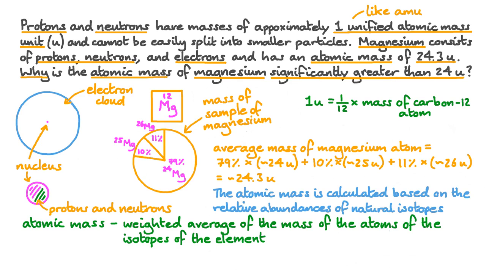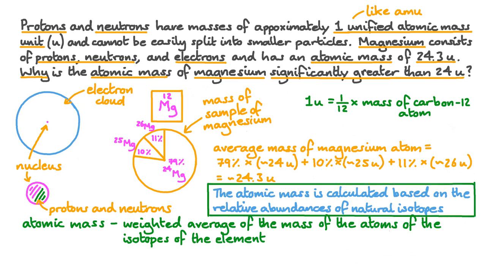So the answer to our question, why is the atomic mass of magnesium significantly greater than 24 U, is that the atomic mass is calculated based on the relative abundances of natural isotopes.